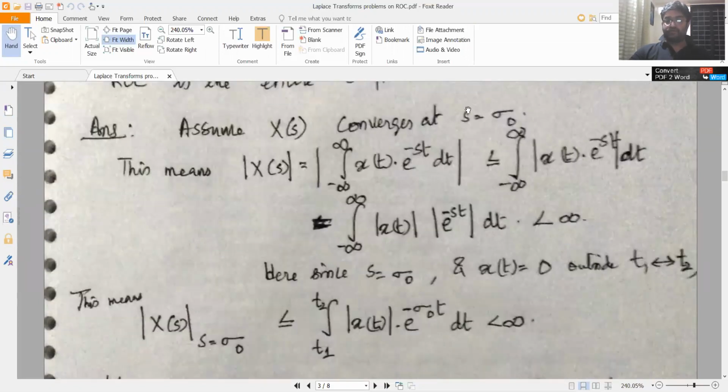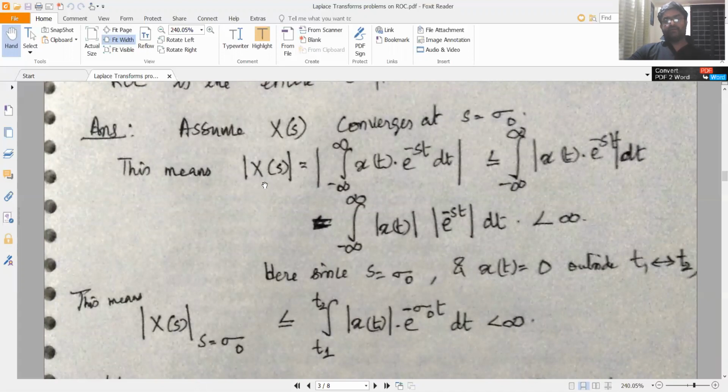Assume that X of s converges at s is equal to sigma 0. Sigma 0 lies on the real axis. I could have taken it as sigma 0 plus j omega 0, it will not make any difference. But for ease of explanation, I have taken sigma 0 to lie on the x-axis. Assume that X of s converges at this point, s is equal to sigma 0.